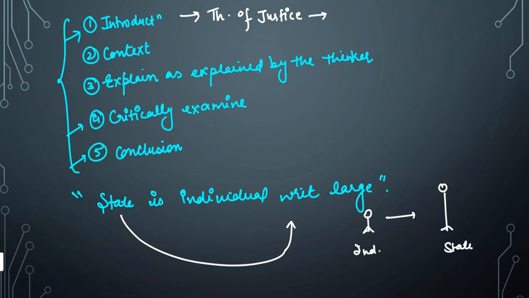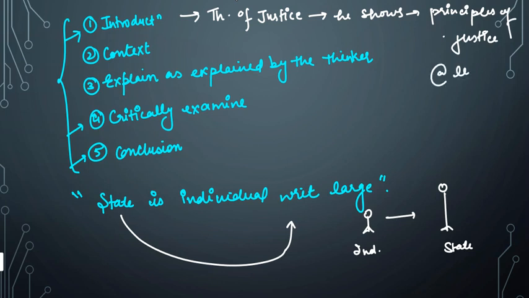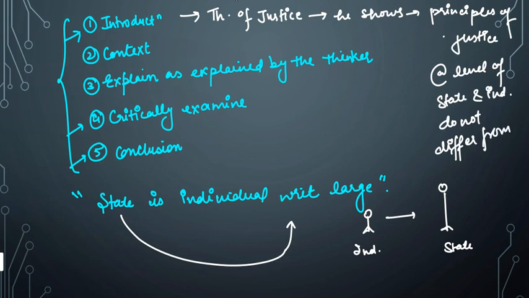So you will write that this statement has been taken from Plato's theory of justice, where he shows that the principles of justice at the level of state and individual do not differ from each other. Is it clear?